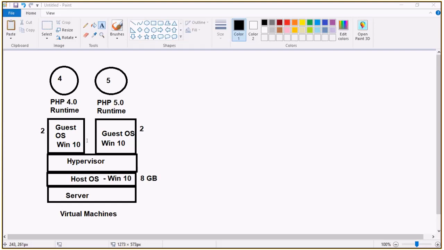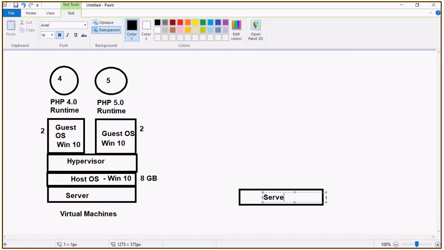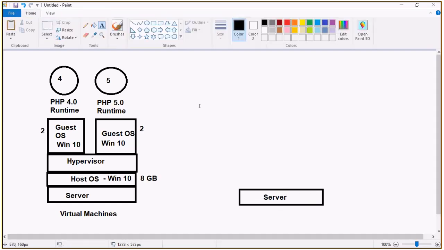Now we are moving into the concept called containers. When I talk about the container, I'll do the same thing. So like we have a server, the server has a host operating system.